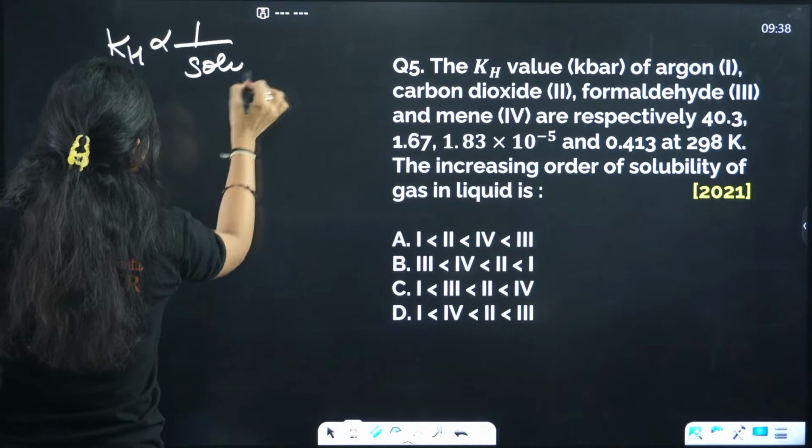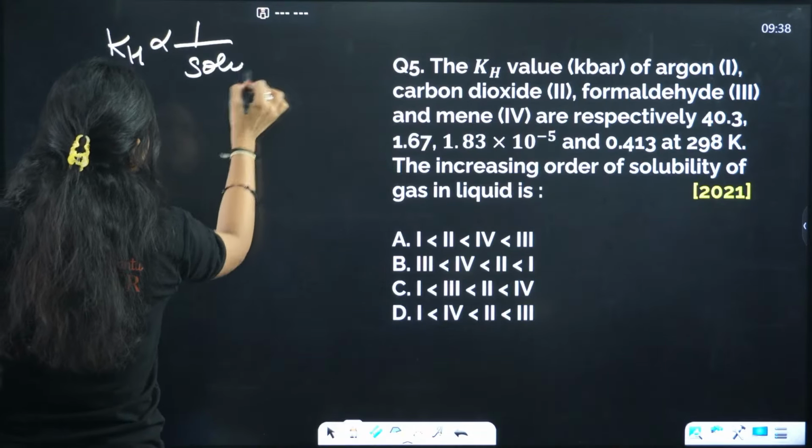Why? As KH value is decreasing, solubility will increase. Clear? So we'll start with the higher KH value, which is the highest here, 40.3. This is for argon. I'll write 1 here.